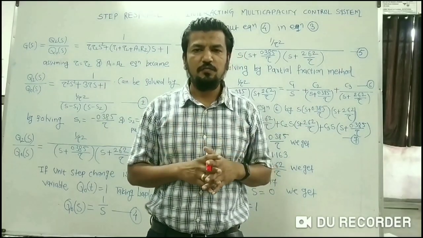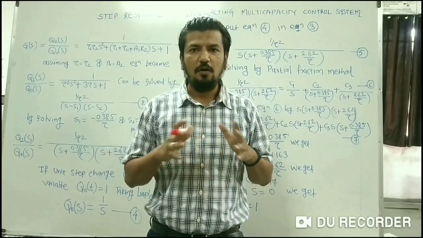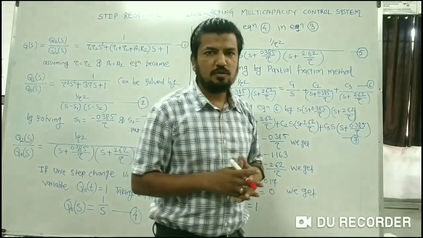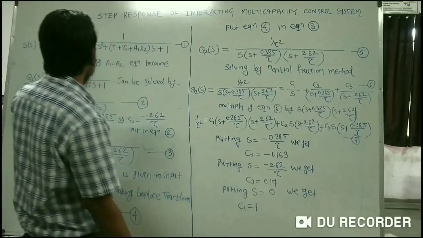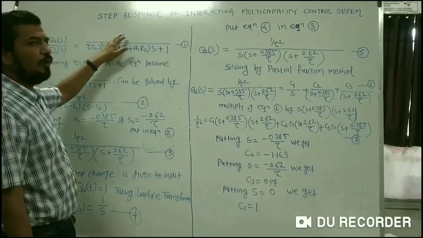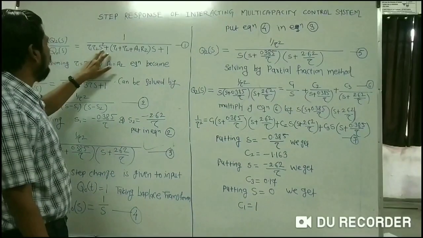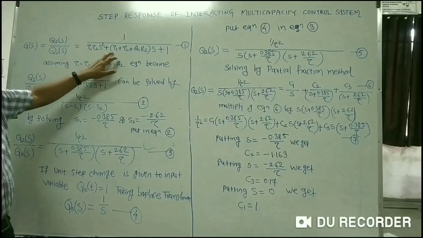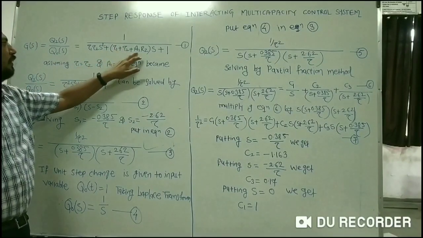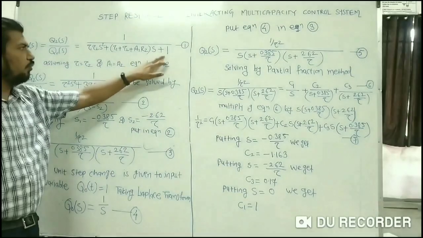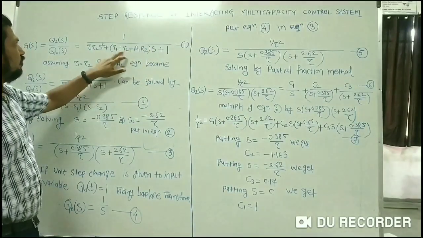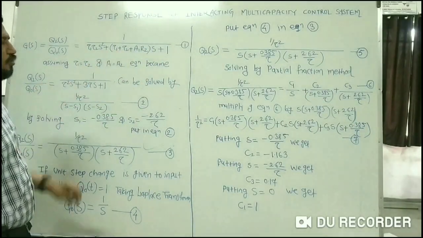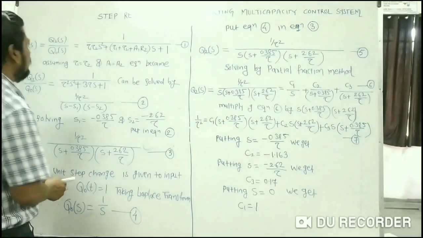In the last lecture we determined the transfer function of the interacting multi-capacity control system. The transfer function was 1 upon tau 1 tau 2 s square plus, in a bracket, tau 1 plus tau 2 plus a1 into r2, into s plus 1. So let us solve the derivation now.